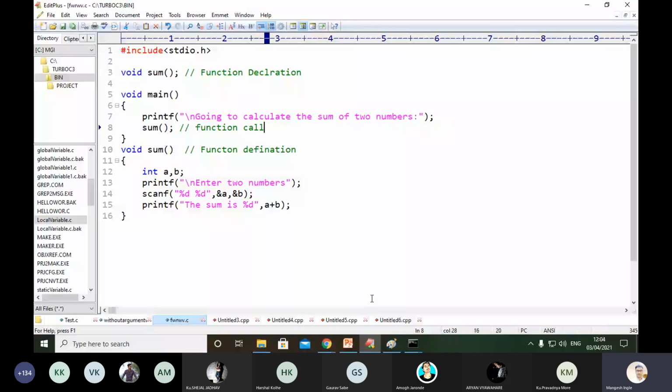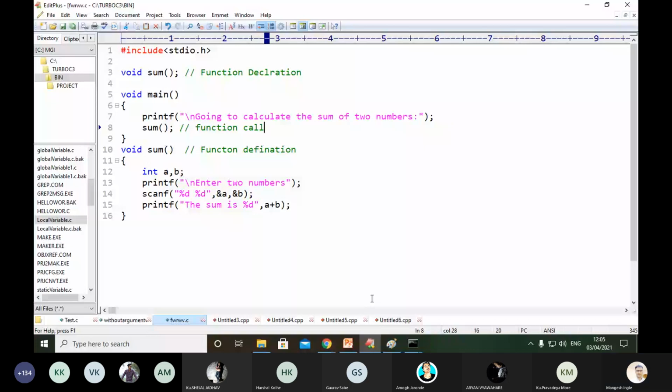After line 8, your control will switch to line number 3. So the sum function is present. Then the compiler will find out whether the sum function is defined or implemented. If it is implemented, then the compiler will switch from line number 3 to line number 10, void sum.